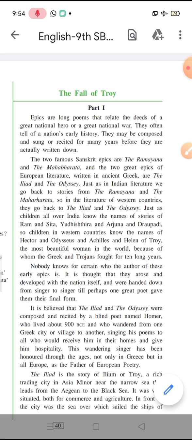The next character is Achilles. Achilles was the son of Thetis and King Peleus. These names are quite different for us because they belong to Greek mythology. We are not generally used to these Greek words. Now we were saying that Achilles was the son of Thetis and King Peleus.